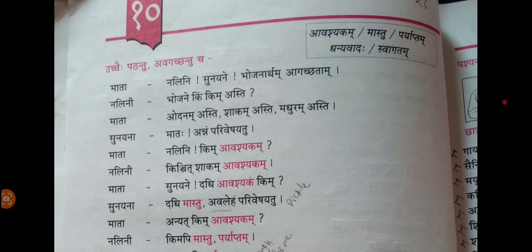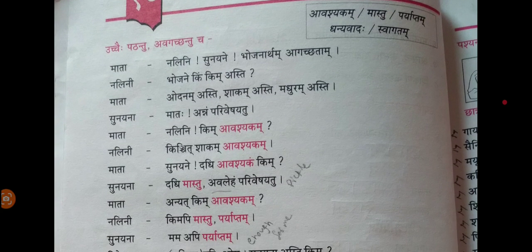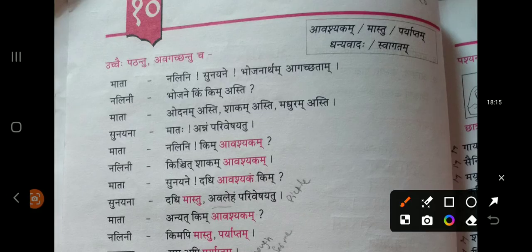See, this is one conversation they have given. In this conversation, they have a few words, and based on those few words they created the conversation. Avashyakam means it's required. Mastu, not required. Paryaptam, then. Dhanyavadaha, thank you. Swagatam, welcome.